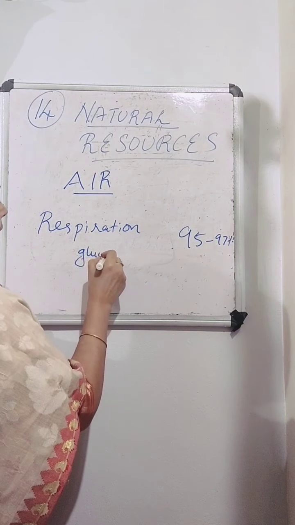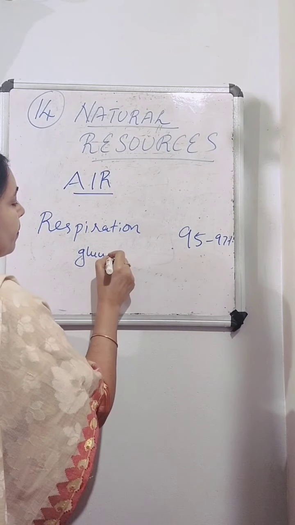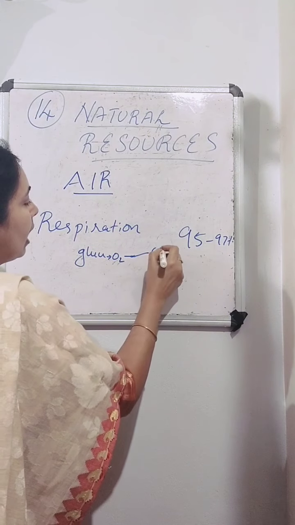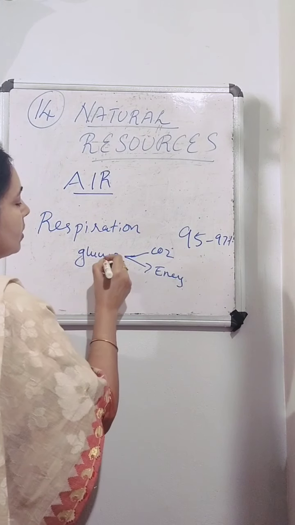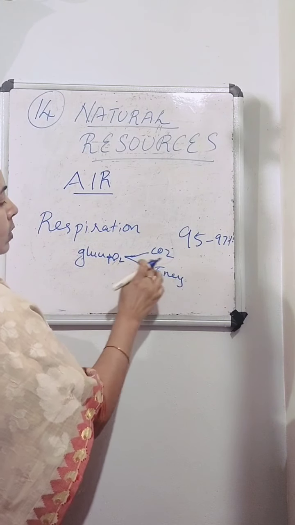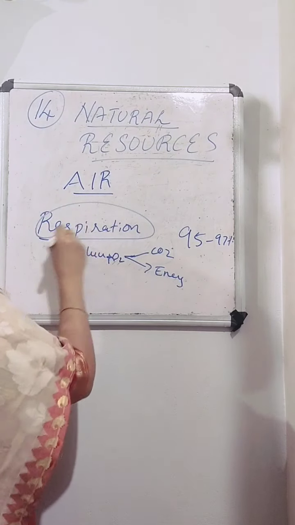So oxygen breaks down the glucose into what? Carbon dioxide and energy. That process is called respiration.